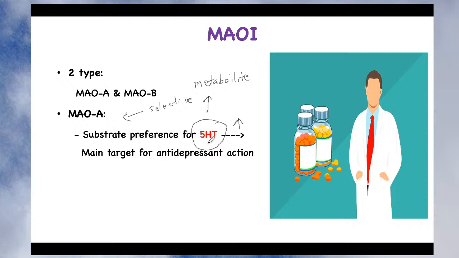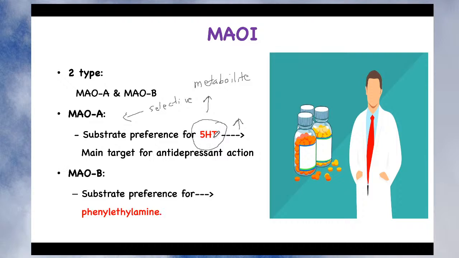So if you want a selective action, and you just want to inhibit the metabolism of 5-hydroxytryptamine and not noradrenaline, then you can give a monoamine oxidase A inhibitor, because it preferentially metabolizes 5-hydroxytryptamine. Likewise, monoamine oxidase B has the substrate preference for phenylethylamine.